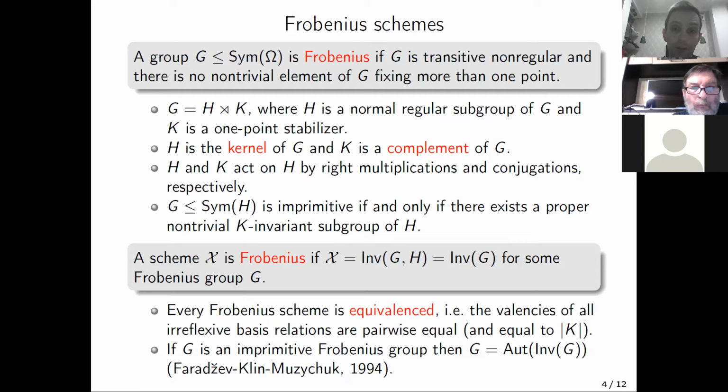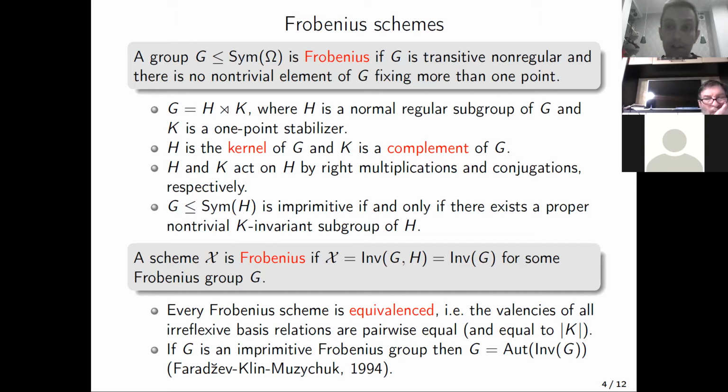We may always assume that a Frobenius group is a permutation group on its kernel, where the kernel H acts on itself by right multiplications, and the complement K acts by conjugations on H. And now the Frobenius group is primitive in such an action if and only if there exists no proper non-trivial K-invariant subgroup of H.